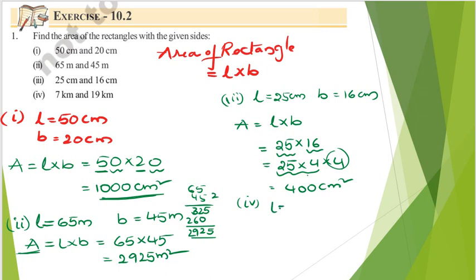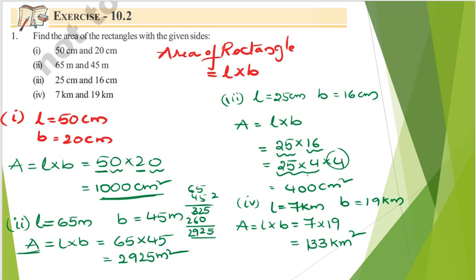Next question, length is given as 7 kilometers and breadth is given as 19 kilometers. Now from this, what is area? Area is equal to length into breadth, which is nothing but 7 into 19. So how to find it? Find the value of 7 into 19. So directly you can multiply. So 9 7s are 63. 7 1s are 7. So what I am going to get? 133 kilometer square.